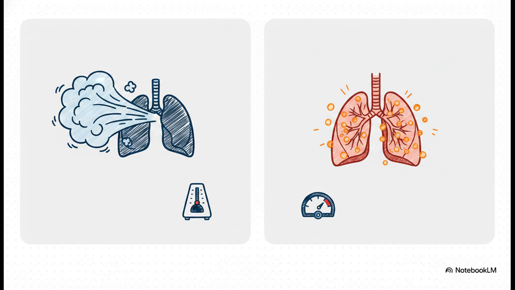If you need to blow off CO2, you have to adjust variables on the left, like tidal volume or respiratory rate. If your patient is becoming hypercapnic, meaning their CO2's shooting up to 80 or 90, you tweak those settings to help them ventilate it out. But if their oxygen levels are plummeting into the 70s, changing the respiratory rate is going to do absolutely nothing. To fix oxygenation, you have to look at the right side and modify the variables related to pressure and oxygen concentration, specifically the PEEP and the FiO₂.